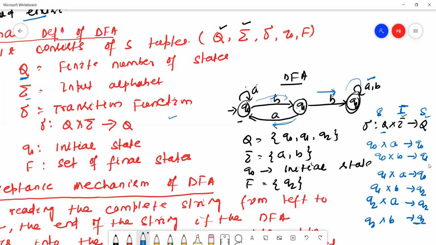And Q0 is the initial state. In this DFA, the initial state is Q0. F means the set of final states. In this given DFA, my final state is Q2. Okay, this is the DFA. Hope all of you understand.